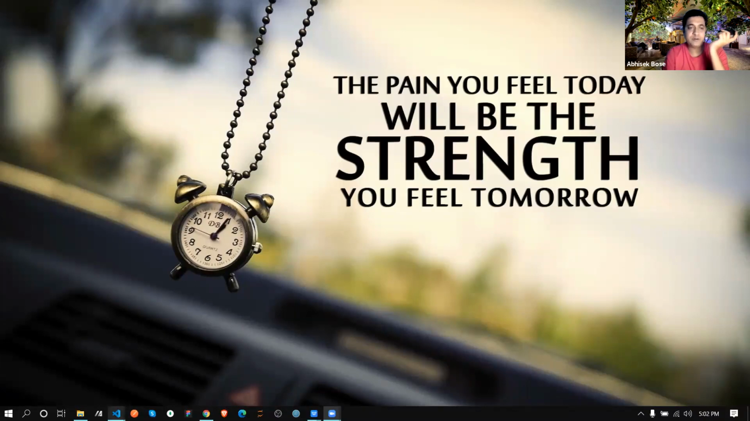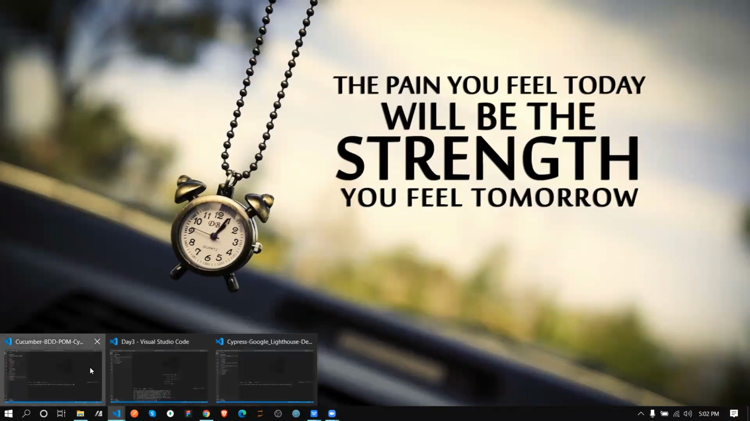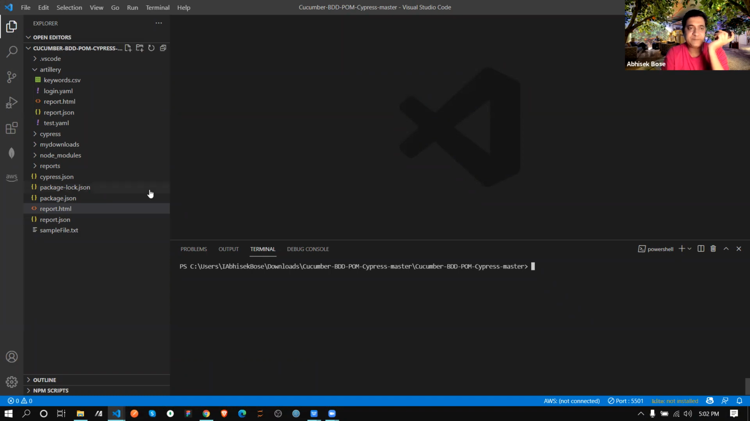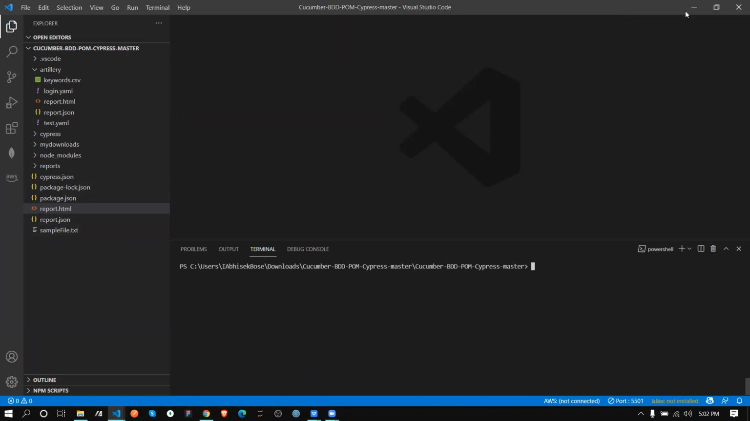First, we are going to cover our BDD framework. Then next, we will cover the other topics one by one. So let's start from BDD. Any idea what BDD is? No, I have no idea.